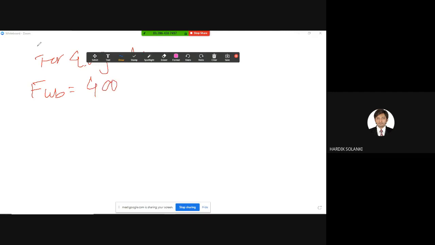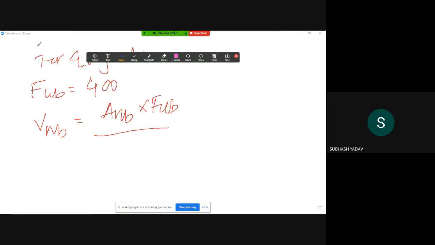Right. So next is we need to find the strength of bolt in single shear. VNB, what is the formula? That is ANB into FUB divided by root 3 into gamma MB. I hope all of you are aware of this formula. Right, this is the strength of bolt in single shear.